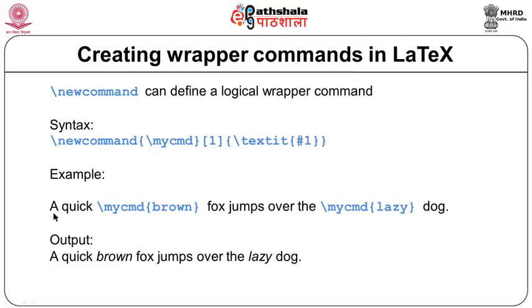So, if you see, the document may contain a line like this: a quick brown fox jumps over the lazy dog, where brown and lazy are my command. So, this text brown and lazy will be formatted according to the my command. This is what I have created, my CMD. It is my new command, and you can see the output. I have replaced with the italic text. So, the output contains brown and lazy in italics and rest of them are in plain text.